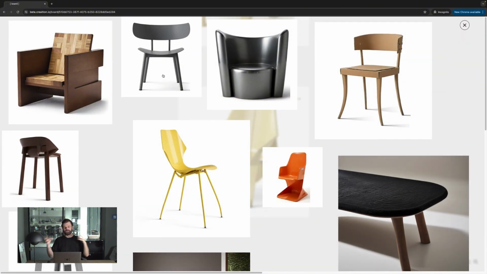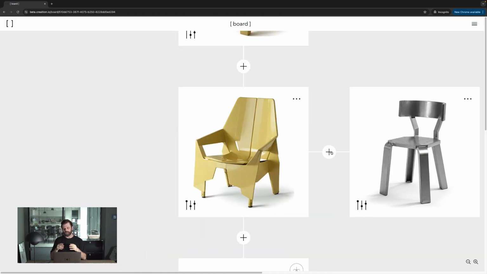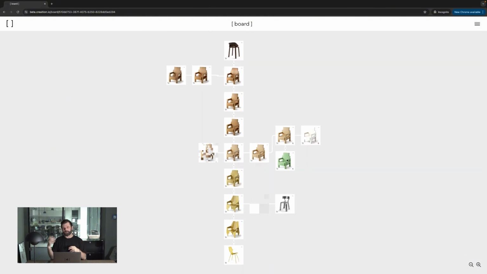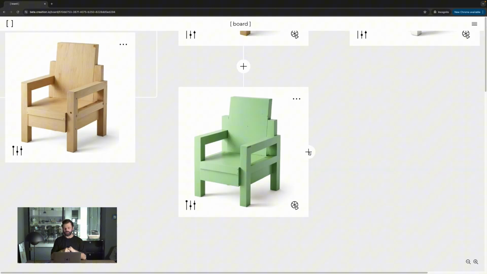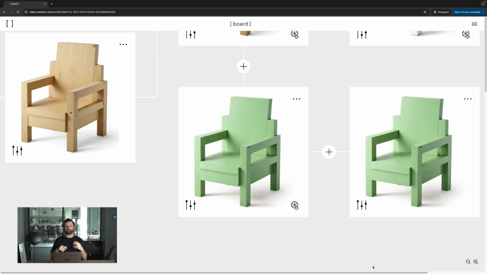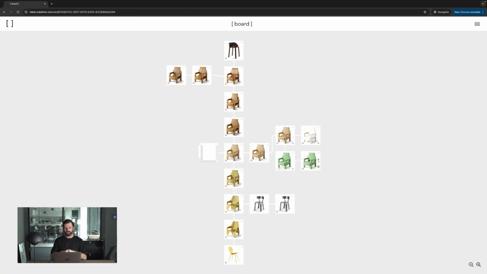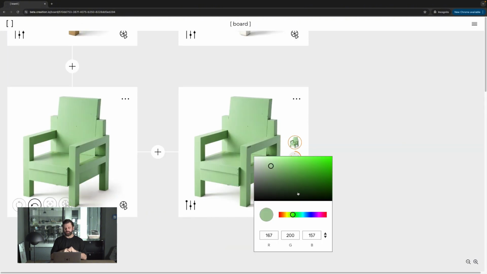And so I can always zoom out to see the overview, but then also zoom back in and think, okay, yeah, I like this green chair. How would this look in maybe a blue? And then test it out, let the AI work, and then look back at it. Okay, yeah, this was the result in blue. Was this something I had in mind or not? And then keep working on it.